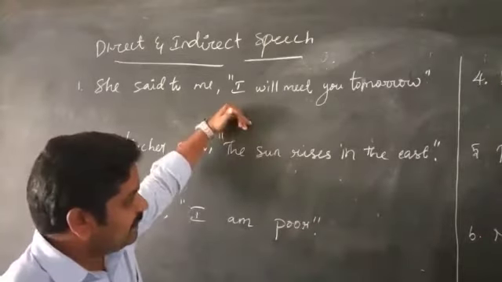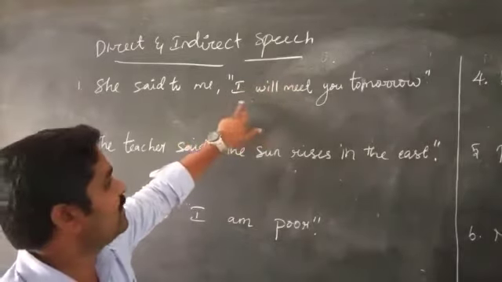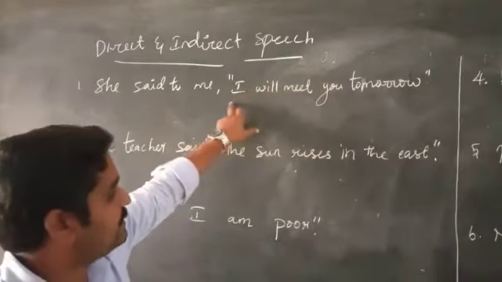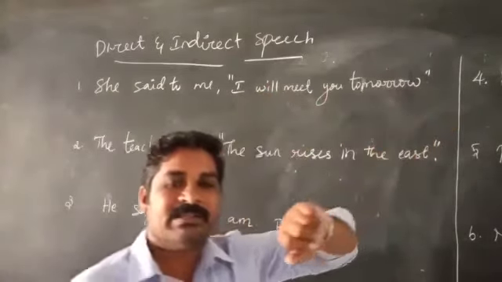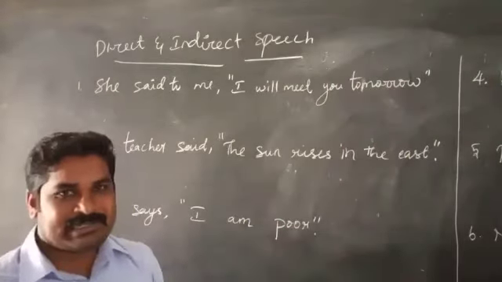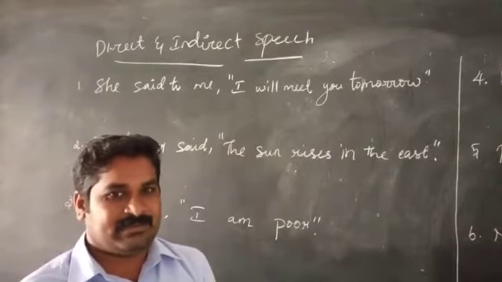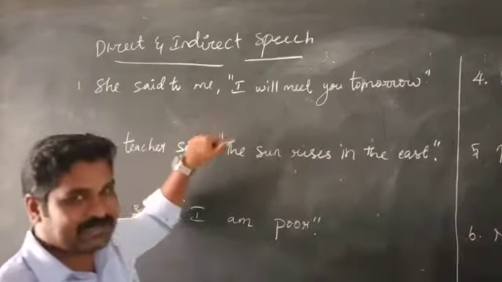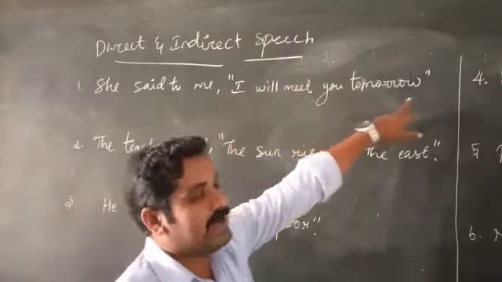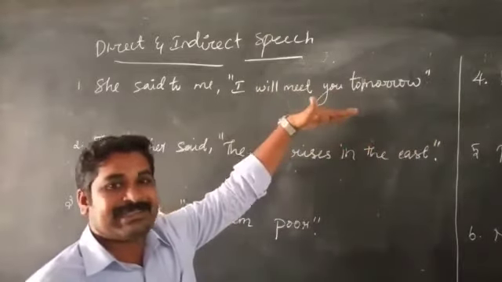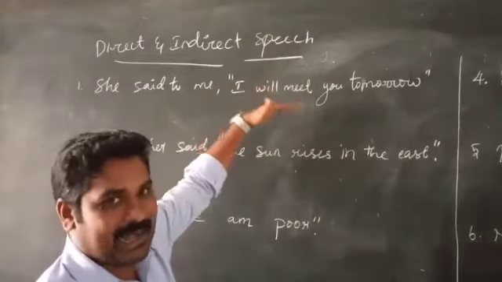First, see this sentence. What kind of sentence did I give? I will meet you tomorrow. Here I is the subject, will meet is the verb, and finally it ends with a full stop. I already told you, a sentence that starts with subject and verb and ends with a full stop is a statement sentence. Be clear now? So this sentence is a statement sentence.